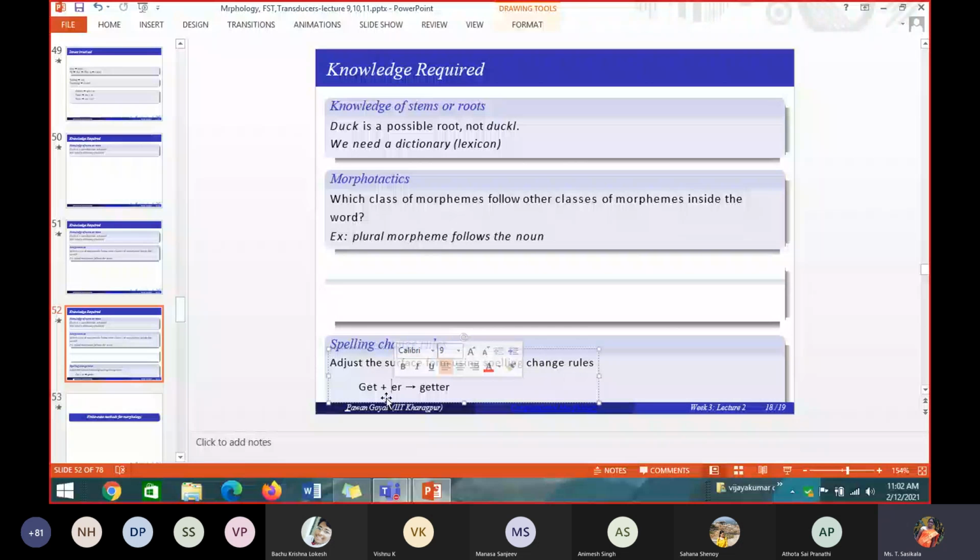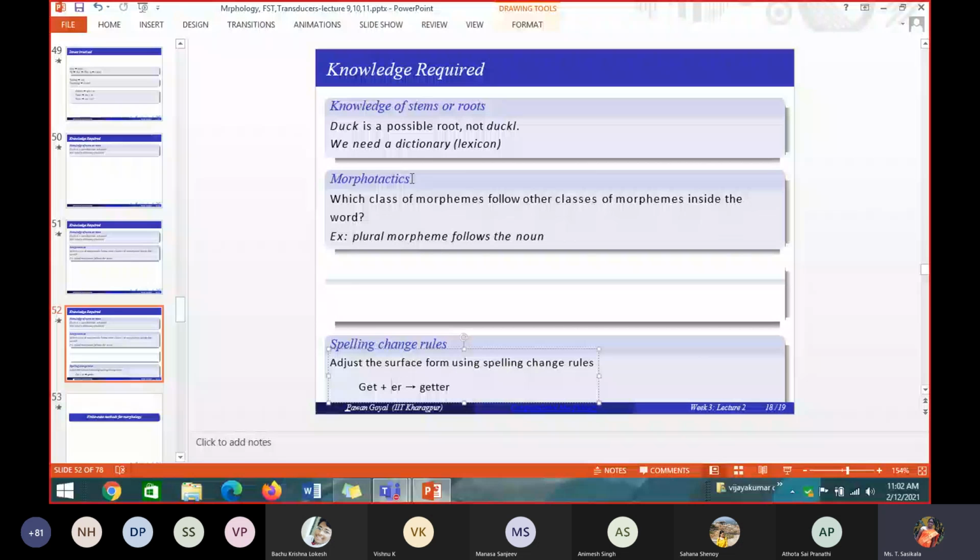Okay, so you should have knowledge of what types of stems and roots are available, and you should have morphotactics, what type of morpheme should always follow what type of morpheme, and what type of spellings have to be applied. If you don't know the spelling for getter, and you say GET plus ER is GETER only, then we will not have it. So you should have knowledge about each and every word. Better means BETTER, getter means GETTER, like that.